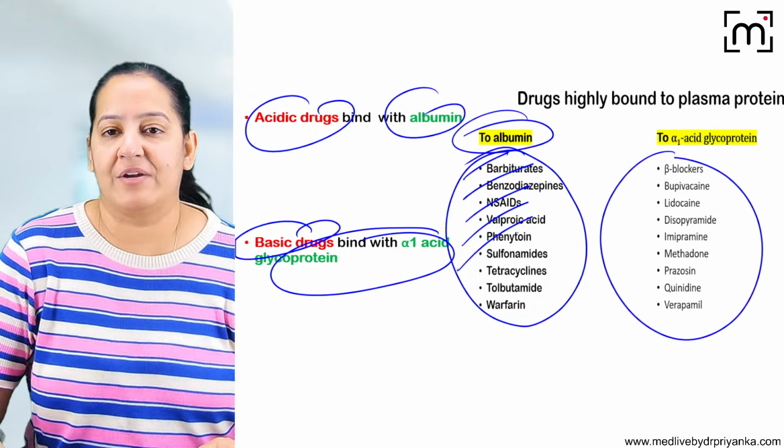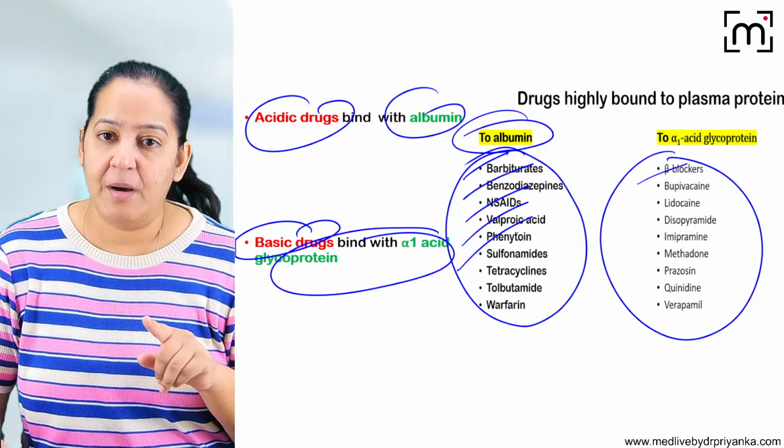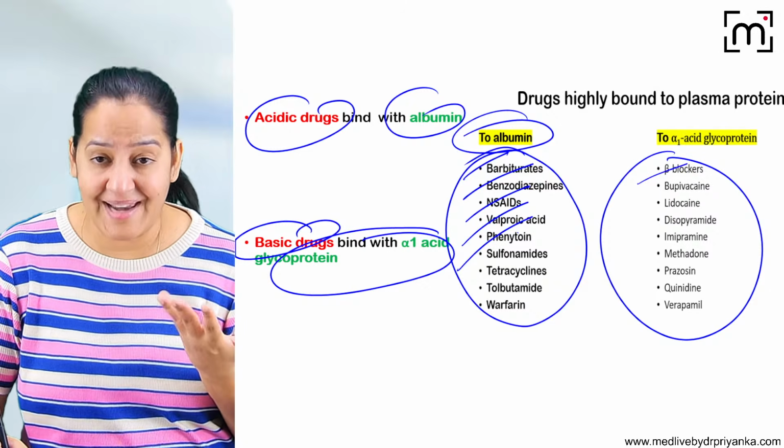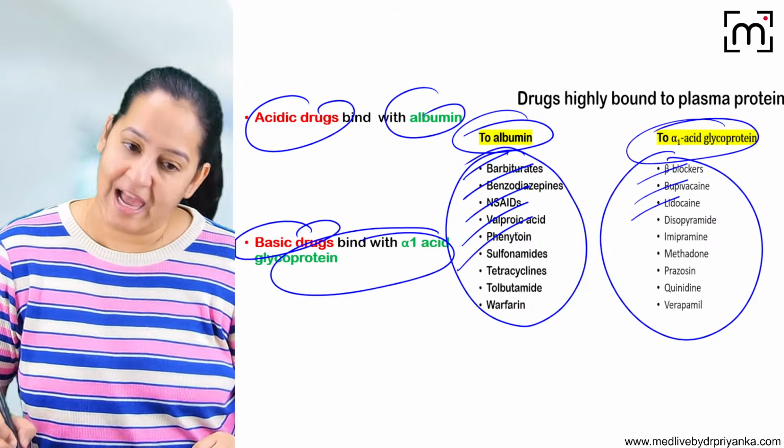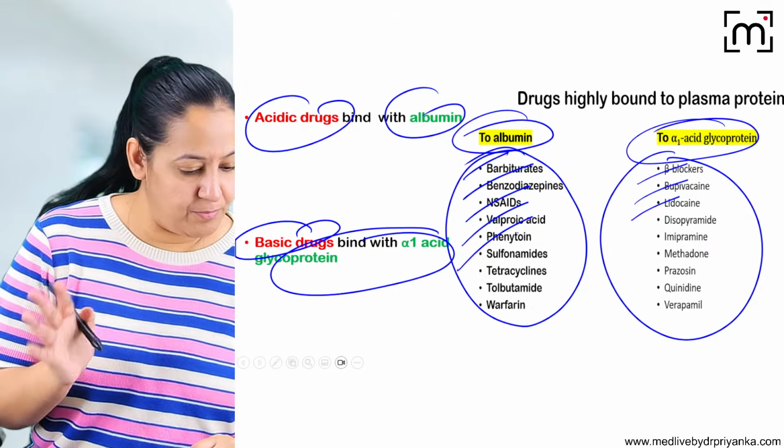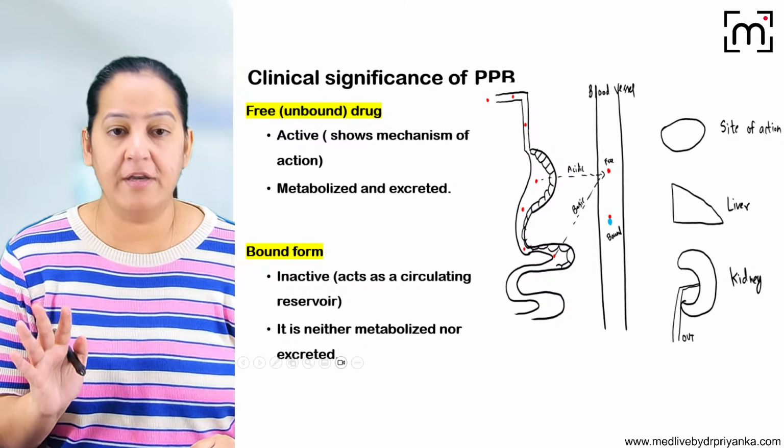And learn the list of the basic drugs. Important ones, not all: the beta blockers and the anesthesia drugs, lidocaine, bupivacaine. These are basic drugs. They will bind to alpha-1 glycoprotein. So please learn the distribution.